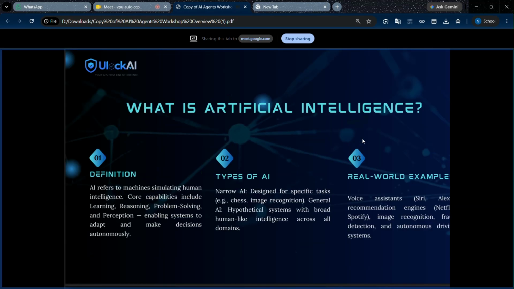What is artificial intelligence? AI refers to machines that mimic human learning and provide reasoning to explain concepts and use them to solve problems. Narrow AI and general AI are the types of AI. You can see many AI applications in this world.